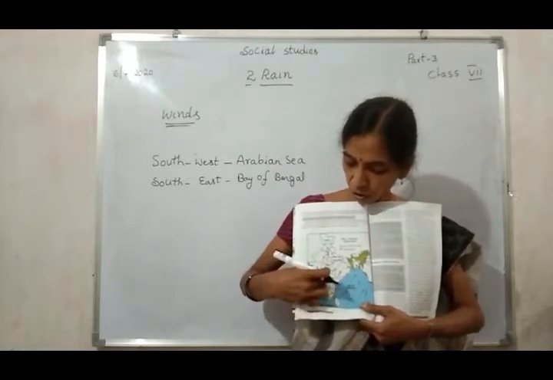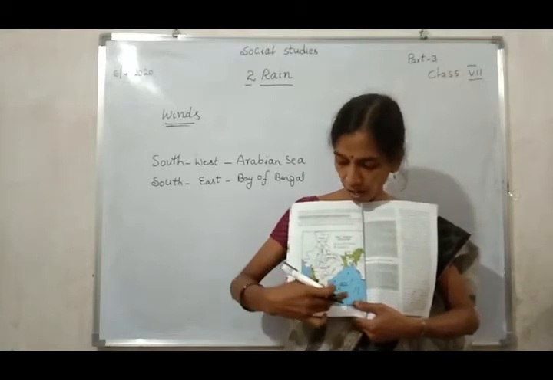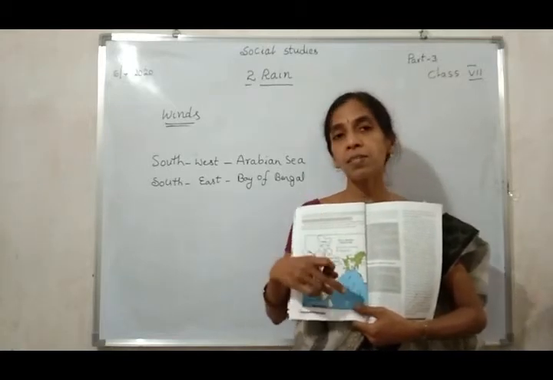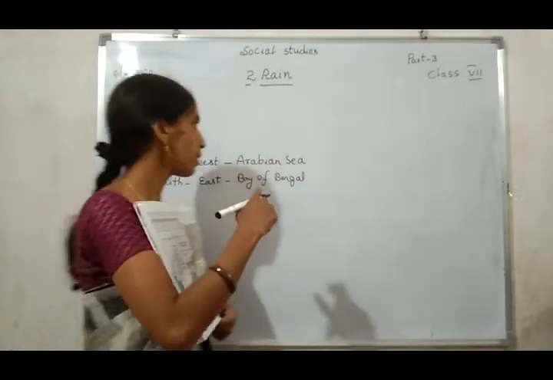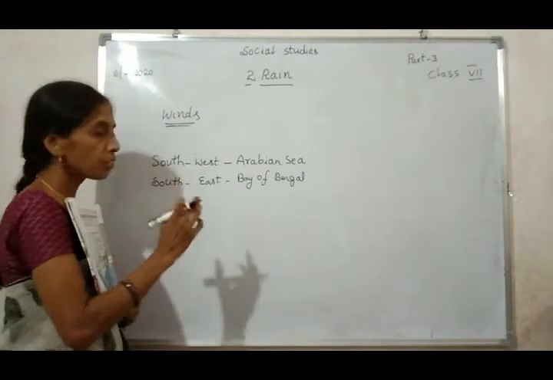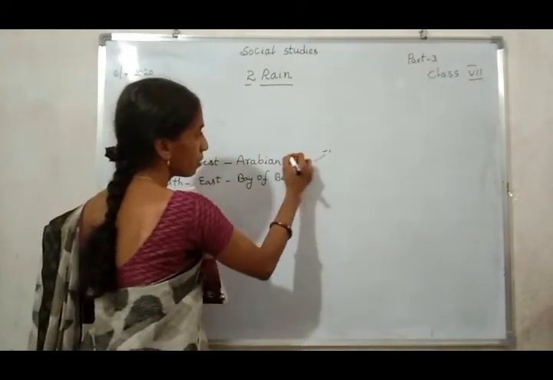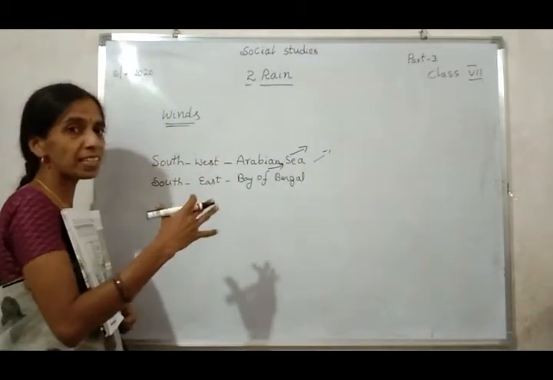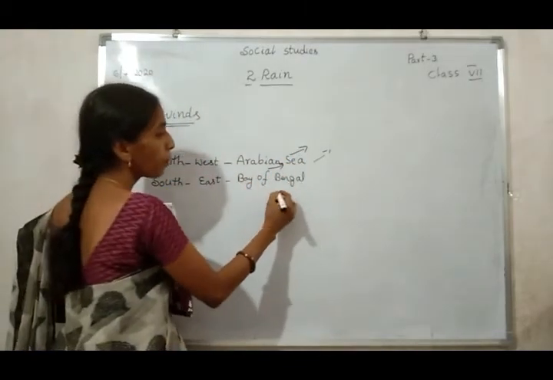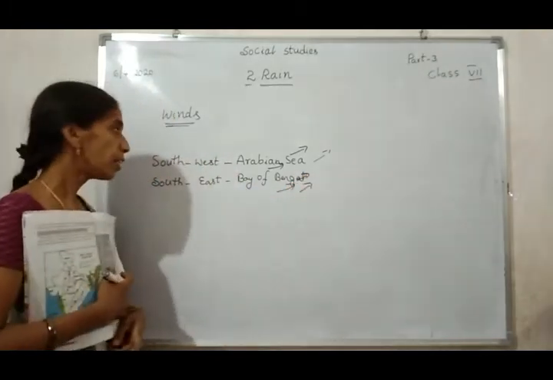The winds blow from the Arabian Sea and the Bay of Bengal. Sometimes the winds blow only from the Arabian Sea. Sometimes the wind direction changes, and in that time the winds blow from the Bay of Bengal. Okay, have you understood?